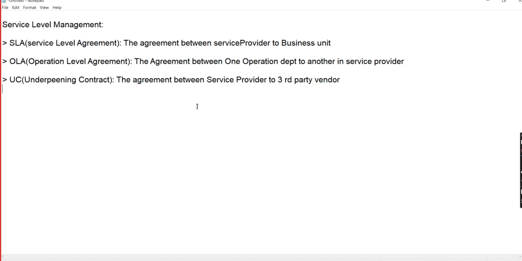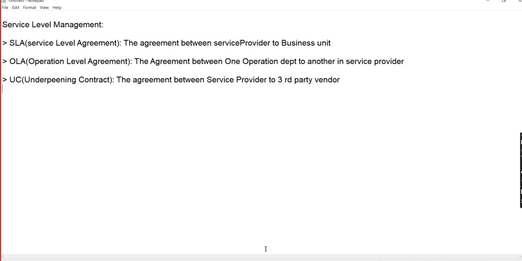If there is a bank issue particular to Rolls Royce people, then TCS is connected to the particular banking sector, and they resolve the issue for Rolls Royce customers. That happens when they have the particular agreement, the underpinning contract. So the issue is sometimes resolved by outsourcing also. That is the third-party vendor type, and those agreements are also running.